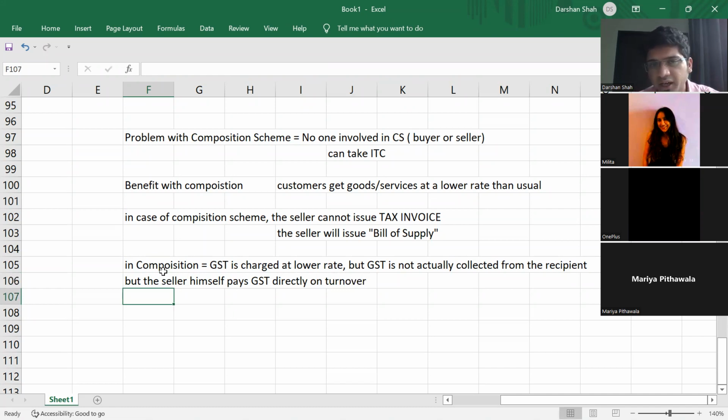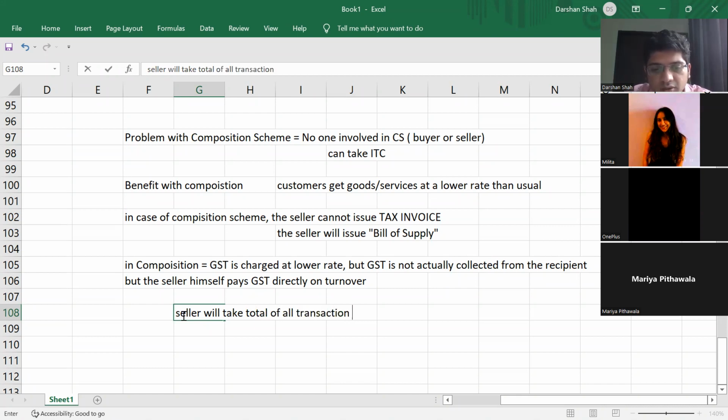This point is a bit tricky, guys. So what is happening over here? GST is at a lower rate. But then who pays to the government? The seller pays to the government, and the seller does not pay it on each transaction. The seller will take the total of all turnovers, the total of all transactions during the year.